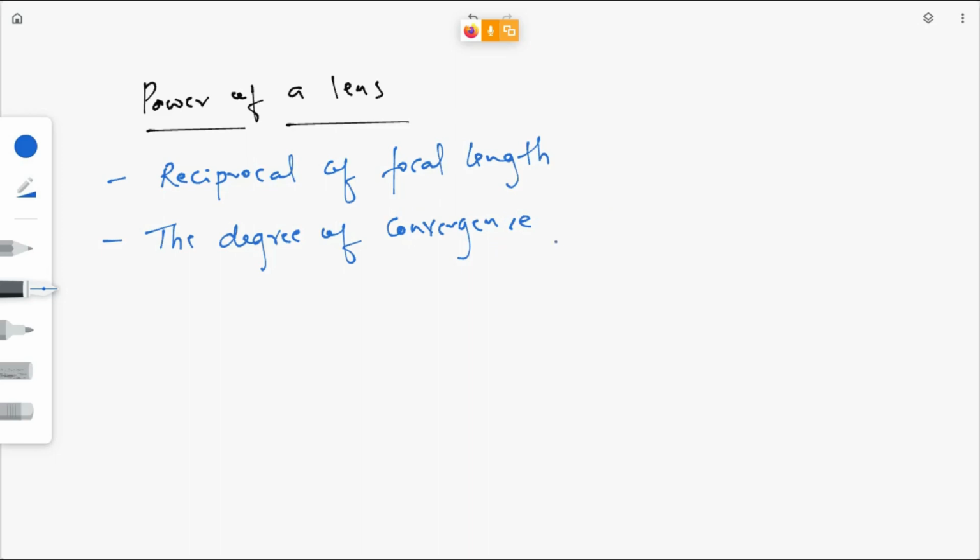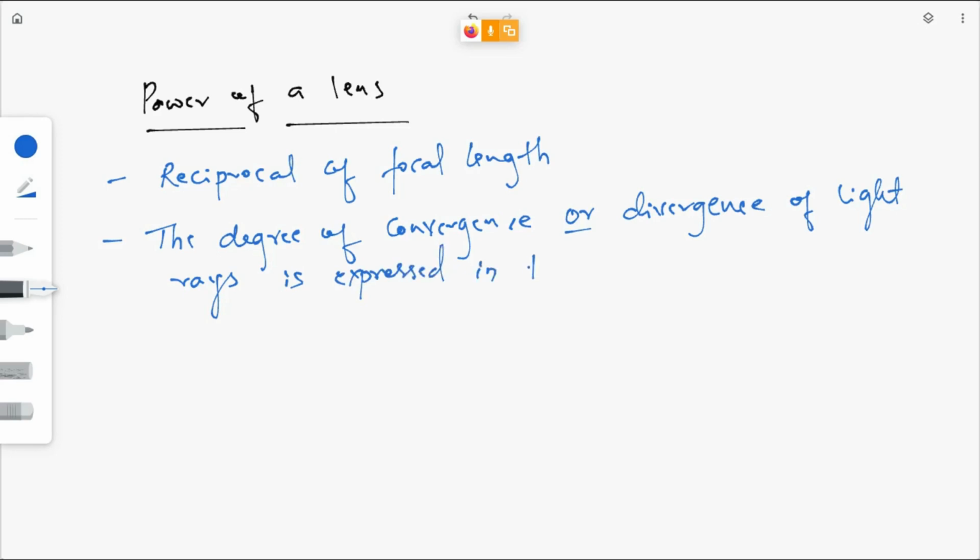The degree of convergence or divergence of light rays is expressed in terms of power. The extent of convergence or divergence of light rays is expressed in terms of power.